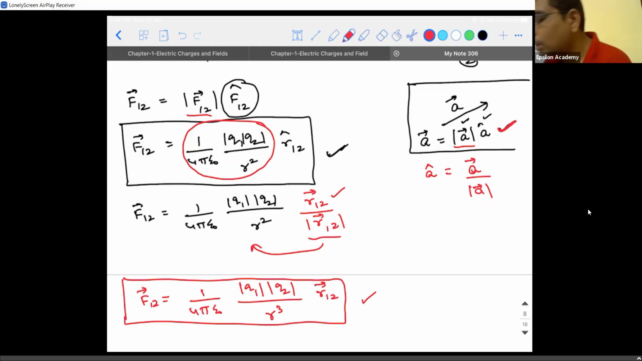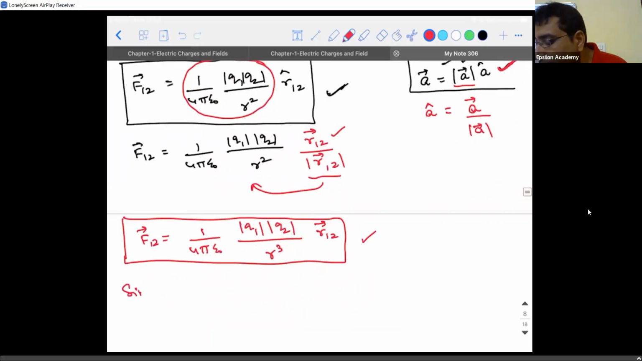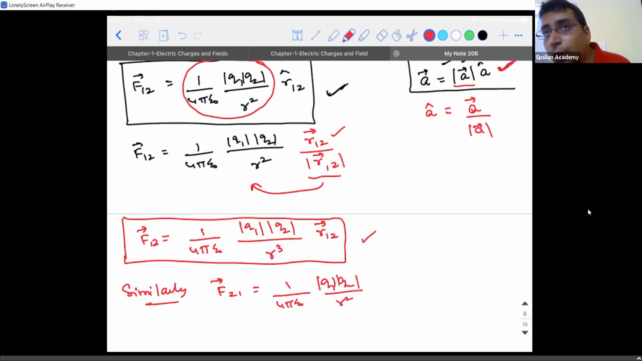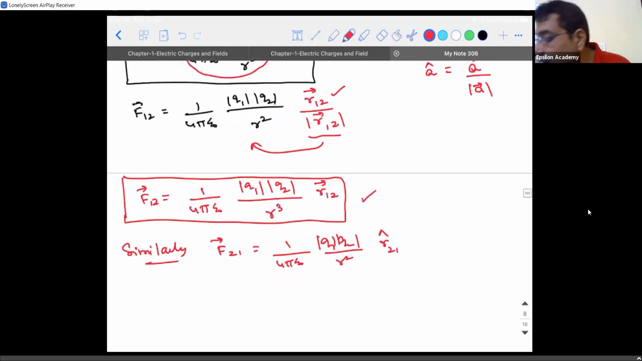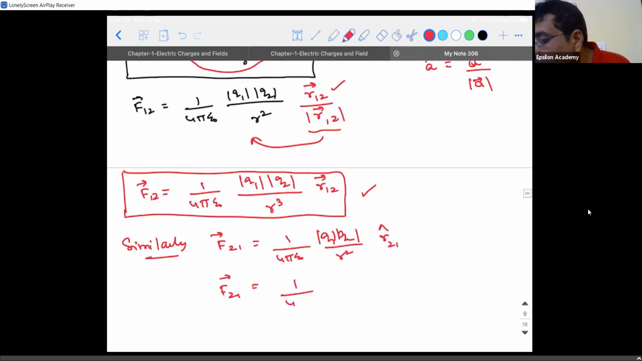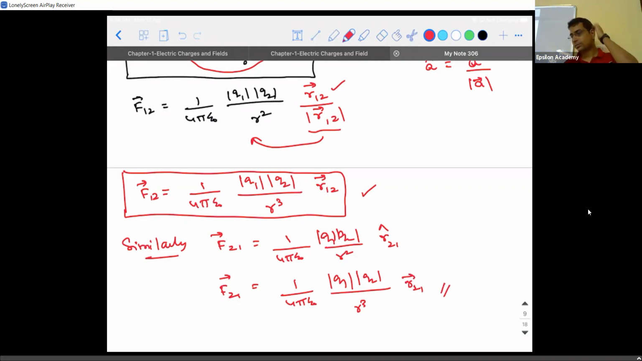Is that clear? So the next part is very simple. Similarly, what can we do? F21 vector will be equal to 1 divided by 4 pi epsilon naught into Q1 Q2 divided by R square, put them within a modulus, into unit vector R21 cap. Or F21 vector will be equal to 1 divided by 4 pi epsilon naught into magnitude of Q1 into magnitude of Q2 divided by R cube into R21. Clear?